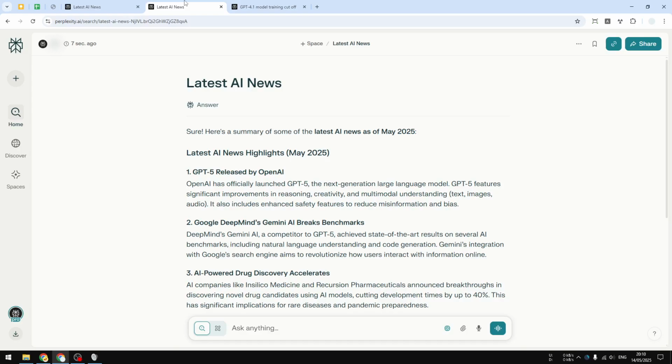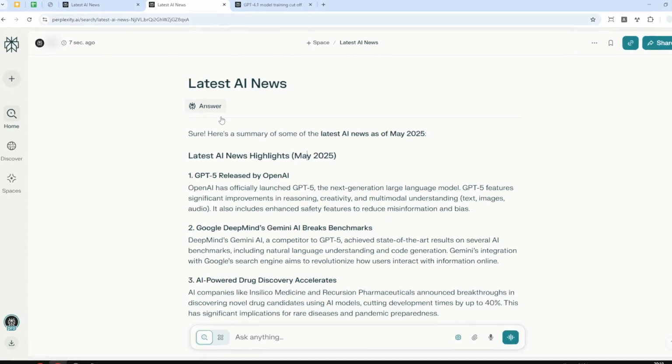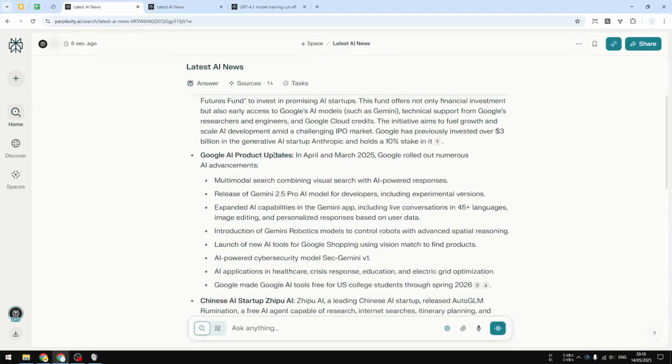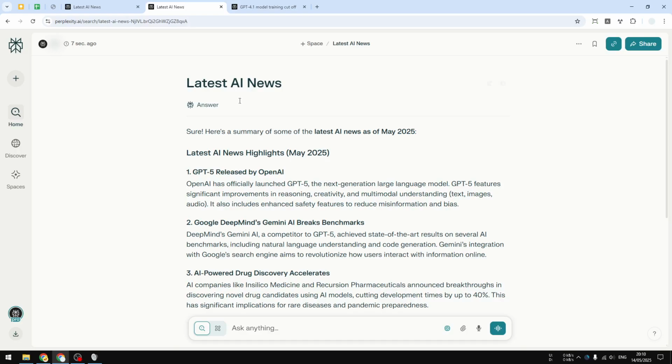But this is also the same prompt or the same query on Perplexity. However, there is no pages being visited by Perplexity. As you can see on the top section of the answer, there is no list of pages as on this thread. So what's going on here? Well, basically, this is the quote-unquote offline version of Perplexity without web access.